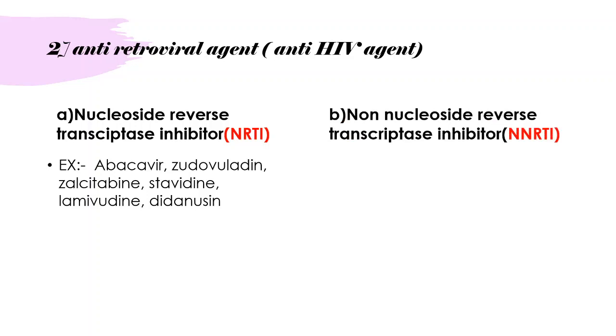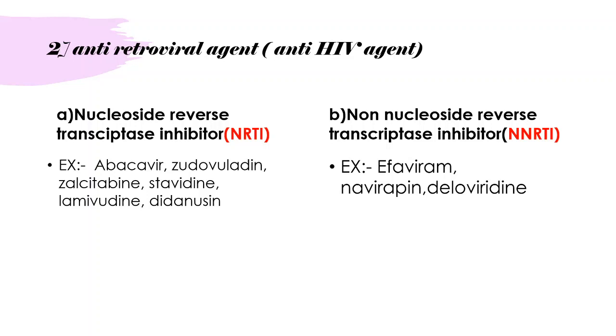Another subclass of antiretroviral agents is non-nucleoside reverse transcriptase inhibitors. First we saw nucleoside reverse transcriptase inhibitors, now we see the non-nucleoside ones. Examples are efavirenz, nevirapine, delavirdine. Among these three, the most commonly known example is nevirapine, which is easy to remember and you will recall it at the exam. So you should at least know nevirapine and efavirenz from the non-nucleoside reverse transcriptase inhibitors.